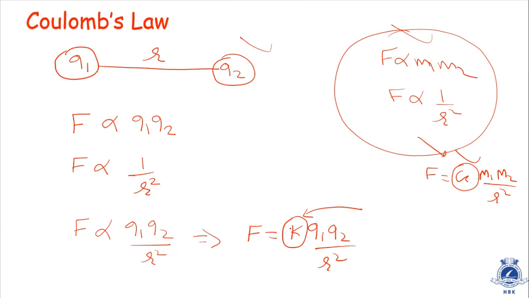Here there is no such universal constant. It is just a proportionality constant of electricity. The value of K is 1 by 4 pi epsilon 0. Here epsilon 0 is called the permittivity of the medium.